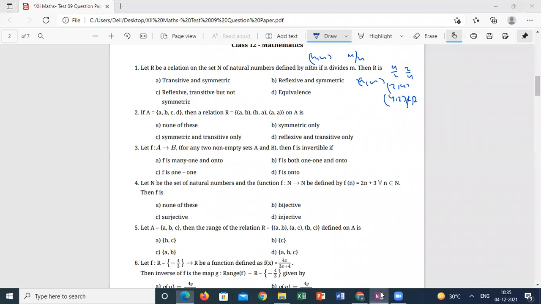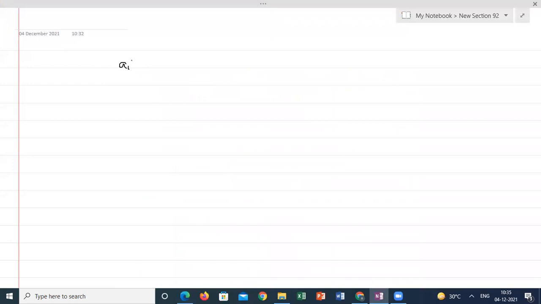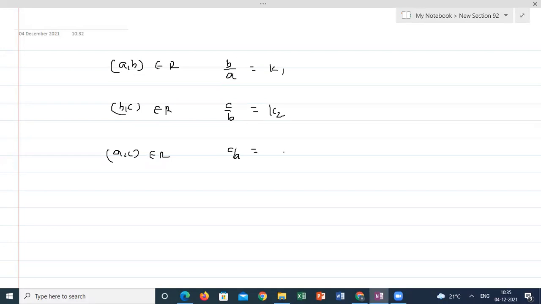Let's see about transitive. Suppose a comma b belongs to the relation; I can say this only if b by a is some constant, k1. So b comma c belongs to the relation, then c by b should be some other constant, k2. I want to prove a comma c also belongs to the relation, that is, c by a should be some value.